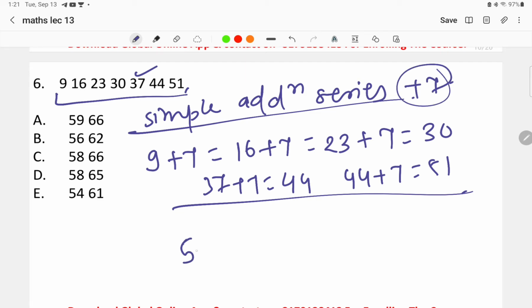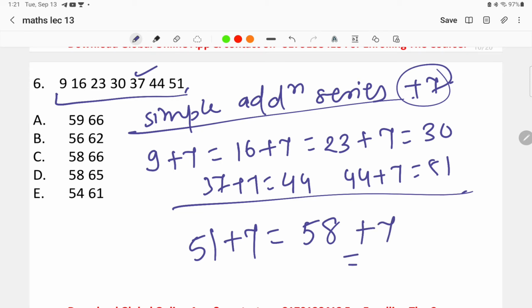Okay, and basically when we have to find the next two digits, what we'll do is 51 plus 7, and next we'll get 58 over here, right? 58. So 51 plus 7 will get 58, and when we do 58 plus 7, we'll get 65. So the right answer to the question will be 58 and 65. That is option number D. Nothing but a simple addition series has been followed, that is we are doing plus 7.